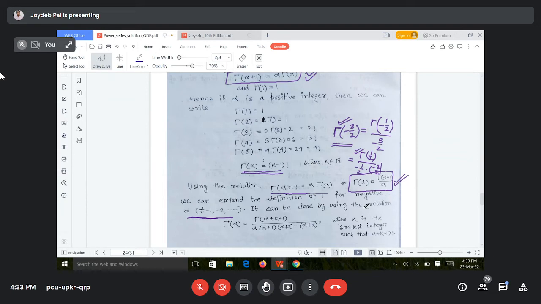Yes. So by repeated application of this formula, gamma alpha is equal to gamma alpha plus 1 divided by alpha, we can find the value of gamma at a negative value. But for gamma of minus 2, it is not possible. You cannot write it in terms of positive gamma, or gamma minus 1, gamma minus 5. For a negative integer, it is not possible.